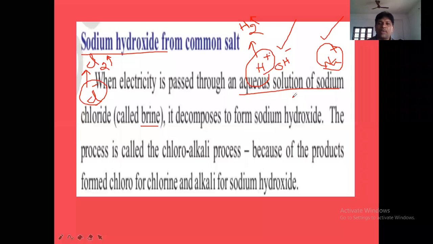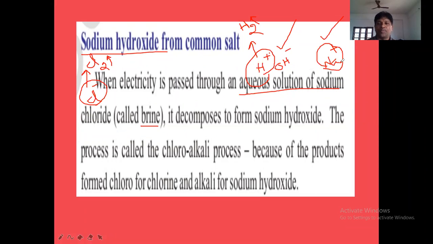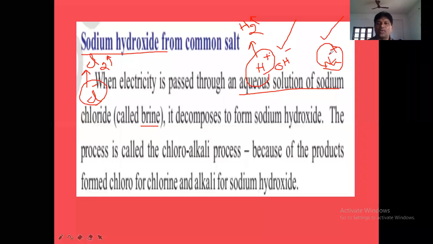The saturated aqueous solution of sodium chloride is called what? Brine. Through this brine, when you pass electricity, we get hydrogen gas at cathode, Cl2 gas at anode, and Na plus, OH minus. Both combine to form NaOH. More NaOH will be obtained at cathode, remember. NaOH is obtained at what? Cathode. Because Na plus cations have gone to cathode.